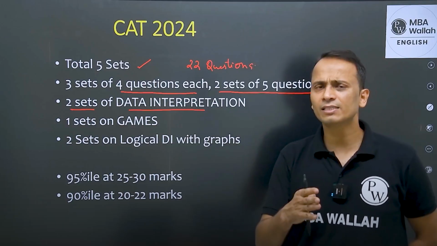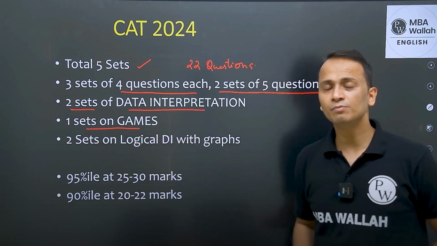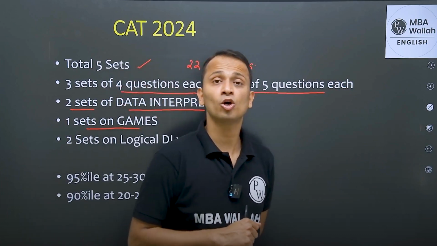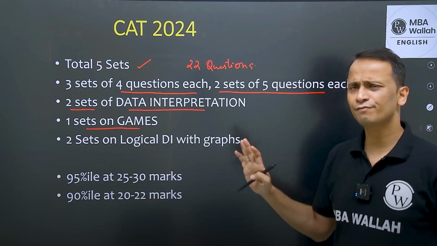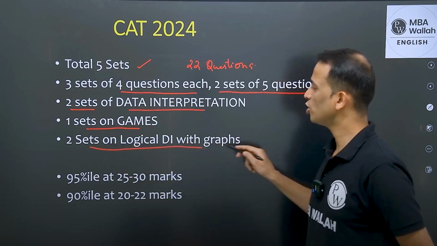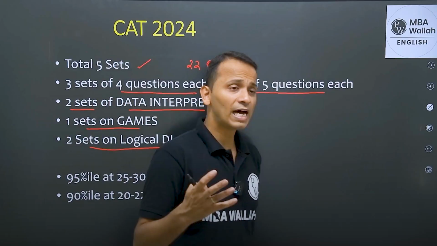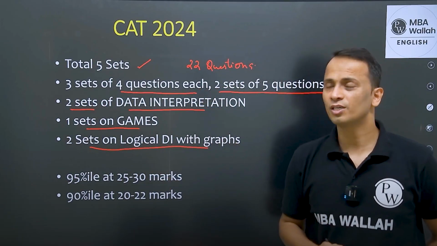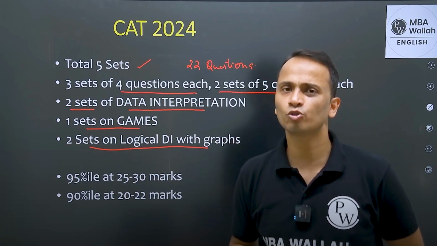But other than the candlestick chart, there was one more set of data interpretation. Now, there was one set on games. If you remember, in slot number 1, there was a set on a game called BA. So there was one set on games. If I look at the first slot of CAT 2024, there were 2 sets on logical data interpretation which had graphs. Again, talking about slot number 1. Both the graphs were bar graphs. So there were 2 sets like this in slot number 1. So this is a small breakup of how the LRDI section behaved in CAT 2024.